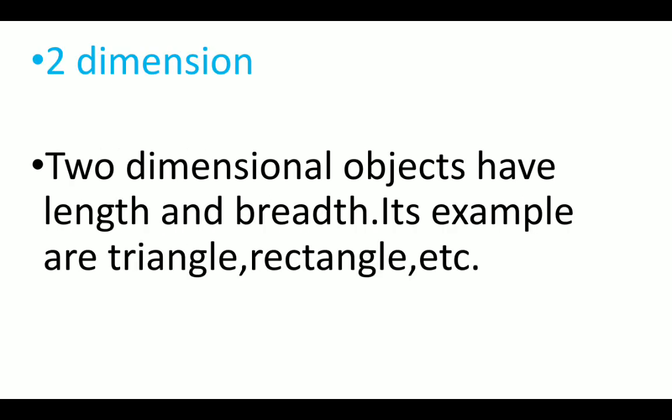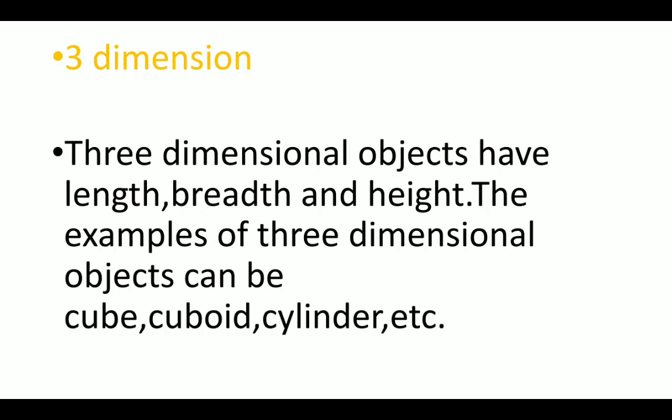Now let's move on to second dimension. A second dimensional object has length and breadth. Its example can be triangle, rectangle, etc. We may have known about 2 dimensional object in our math class. Now 3 dimensional object. Everywhere we see around us, all of the things we see are 3 dimensional. We are also 3 dimensional. We live in a 3 dimensional world. Everything around us has length, breadth and height. The geometrical example of 3 dimensional objects can be cube, cuboid, cylinder, etc.